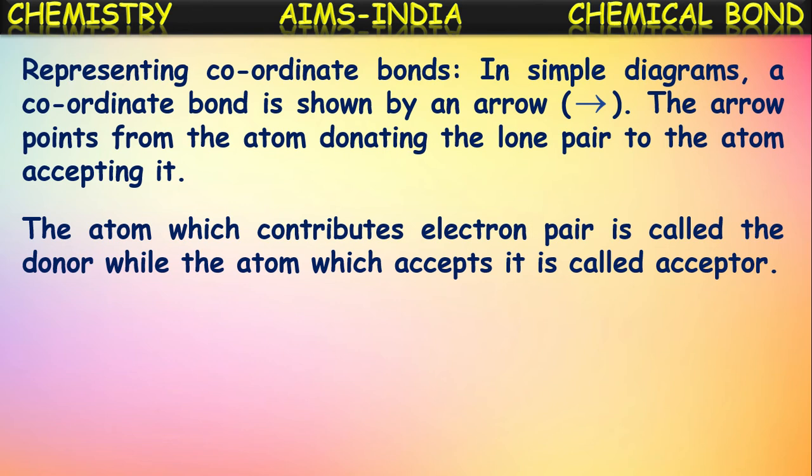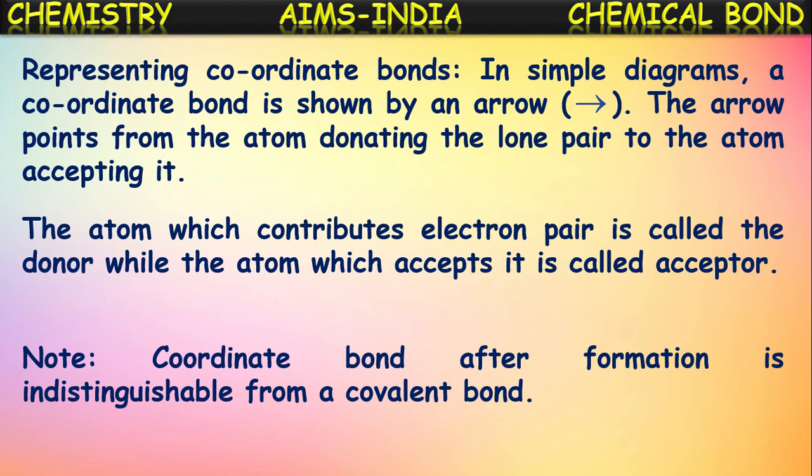The atom which contributes or donates the pair of electrons for the formation of the covalent bond is called the donor, while the atom which is accepting this pair of electrons is called the acceptor. A coordinate covalent bond is formed between a donor and an acceptor. Here we have to note one point: a coordinate covalent bond, once after the formation, is indistinguishable from the covalent bond. Before forming, it is different from the normal covalent bond.